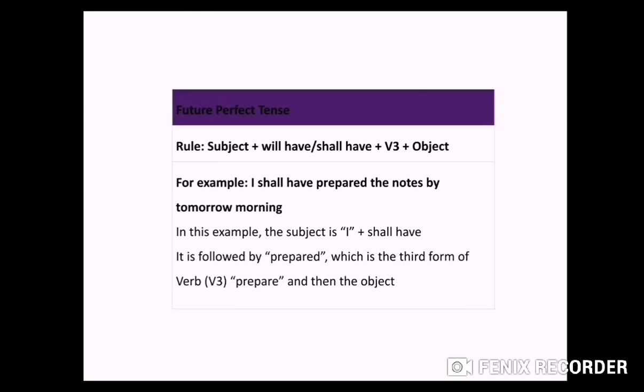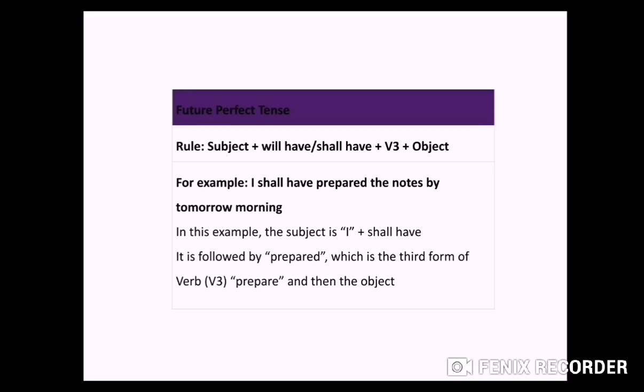Next we have future perfect tense. So again we are talking about perfect. So it means what you have to remember? You will use third form of verb. What is the rule of this, or what is the structure of future perfect tense? Subject plus will have, shall have plus V3 plus object. So what extra have you added here? Have.